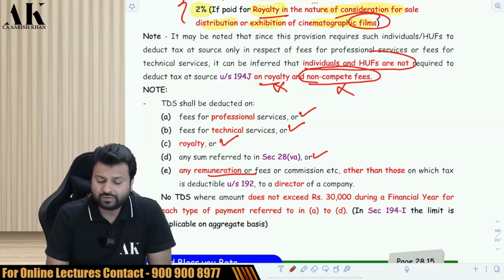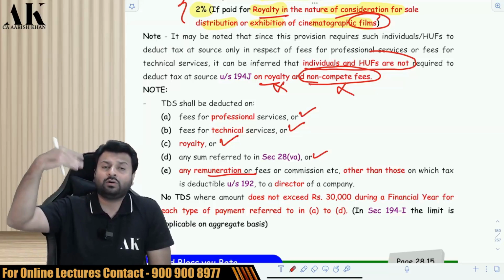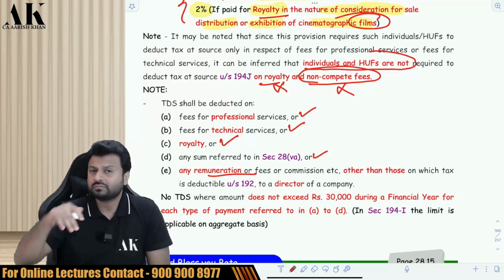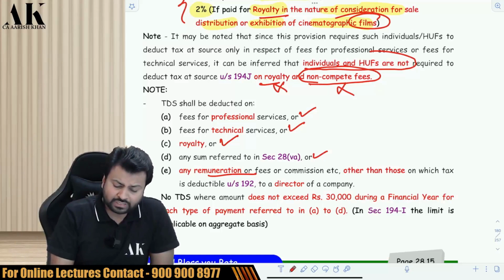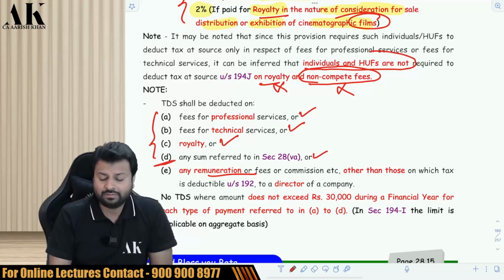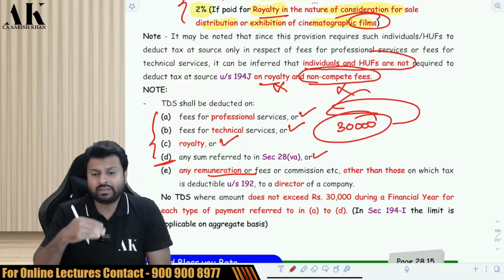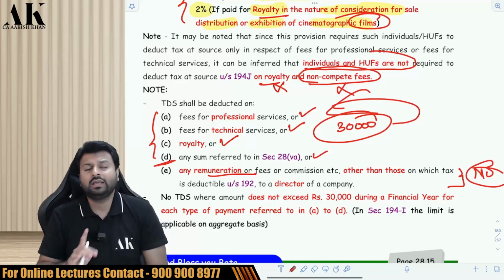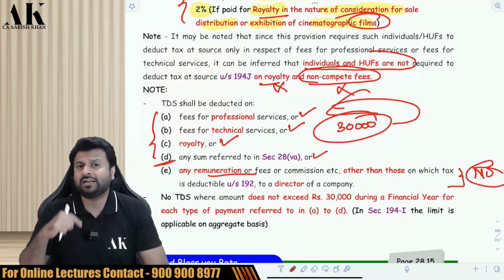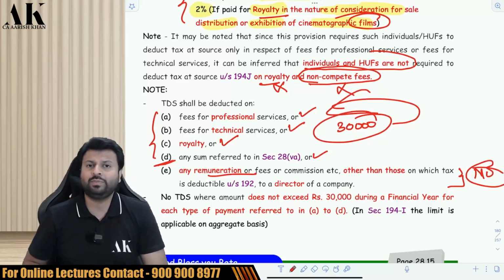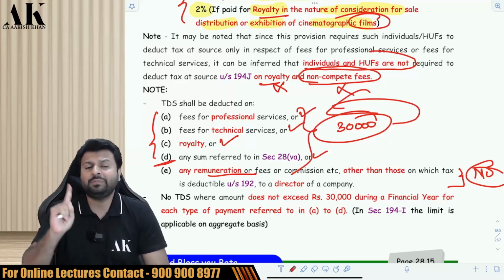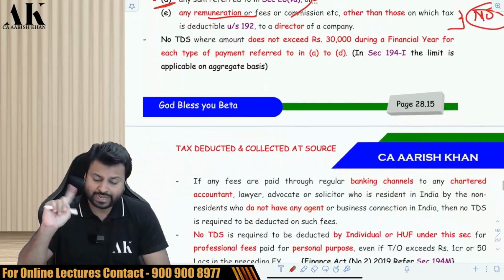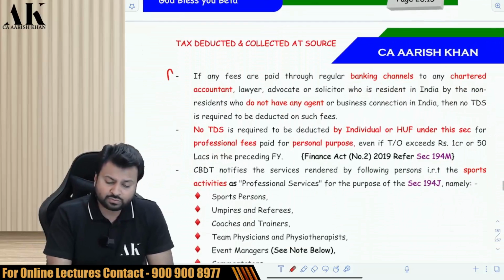And last, when you make a payment to a director over and above the remuneration under 192, that is also covered. Now be very careful. The threshold for the first 4 items is 30,000 rupees, separately for all 4 of them. But for the 5th item, there is no threshold. That is for directors. If you make a payment other than salary, even a single penny, you are supposed to deduct the TDS. But in the first 4 cases, the individual payment has to exceed 30,000, and not the aggregate payment. Okay, be very careful.